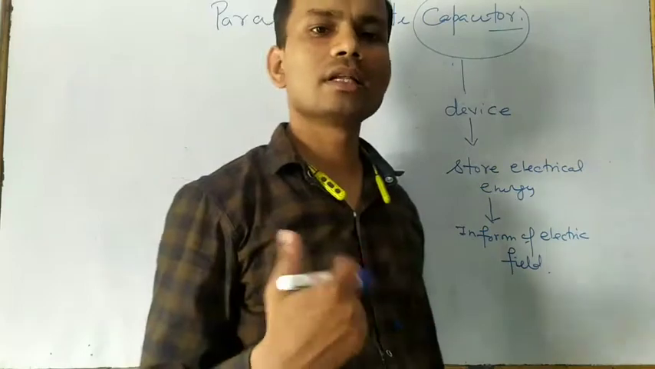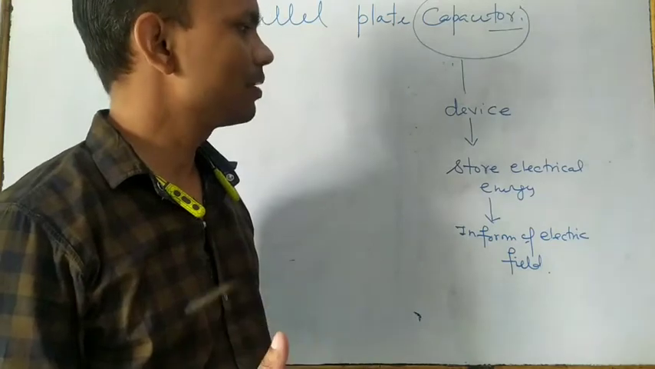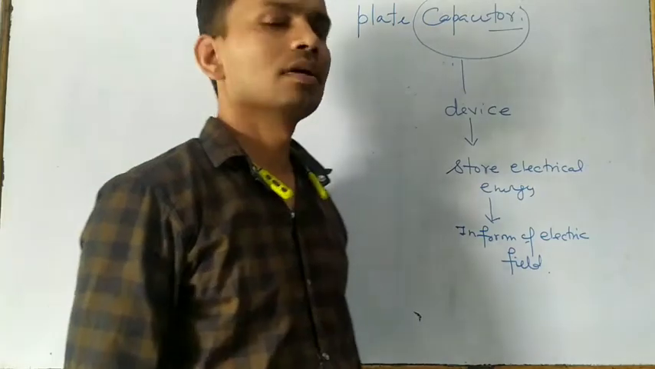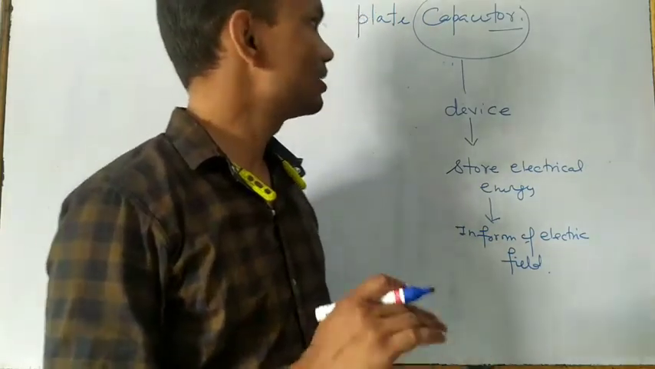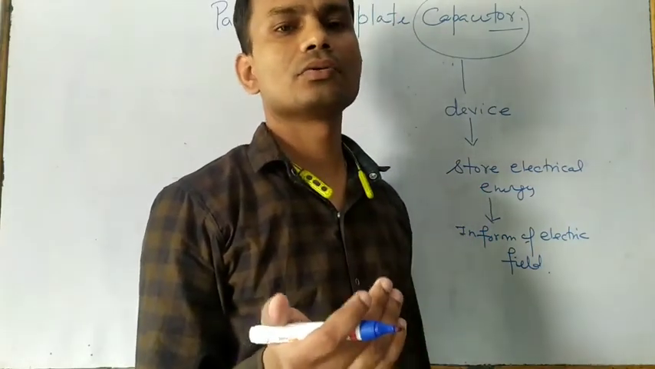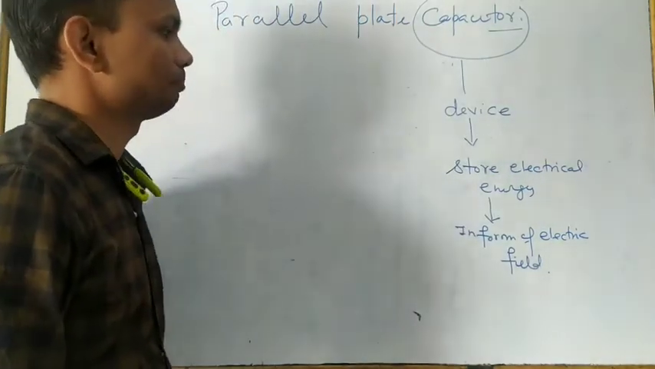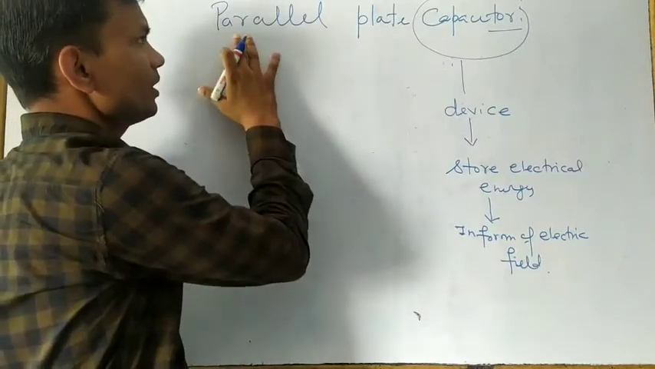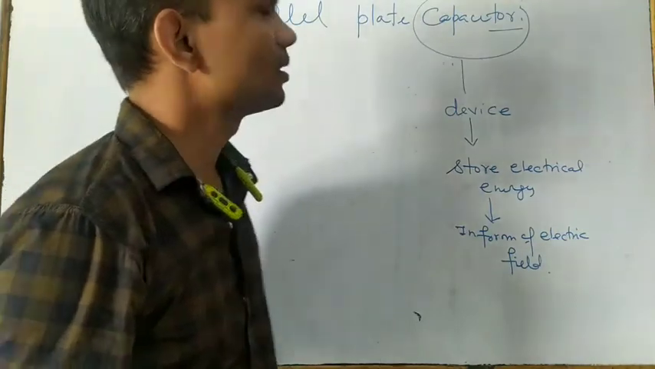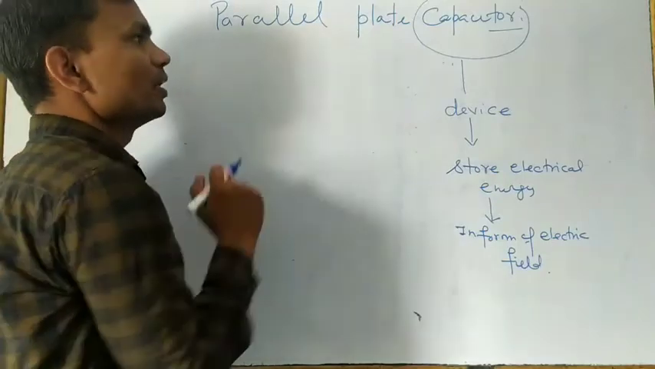Simply, this is one electrical device, and that device has the ability, or the tendency, to store electrical energy in the form of electric field, right? Or you can easily say that a capacitor is a device which has the tendency to store electric charges. This is also the meaning of capacitor. In this section we are going to discuss one kind of capacitor, the parallel plate capacitor, and this is the most commonly used capacitor.